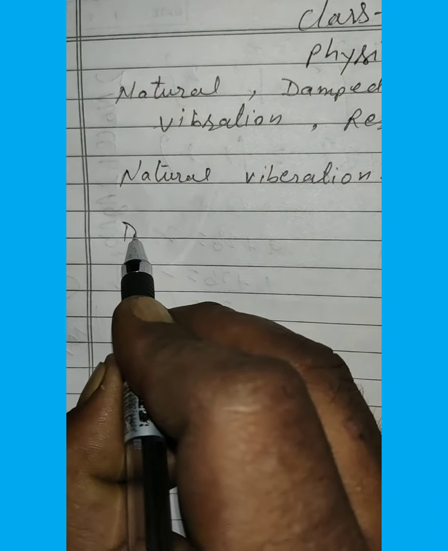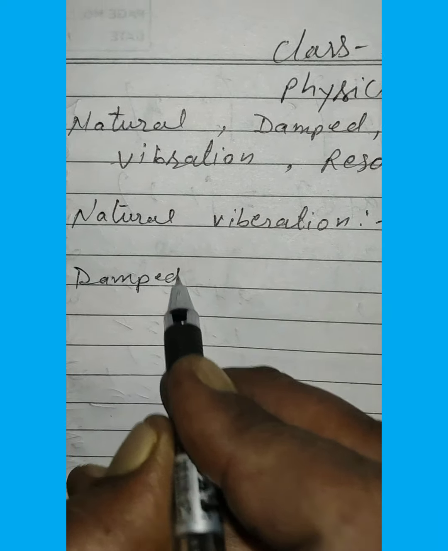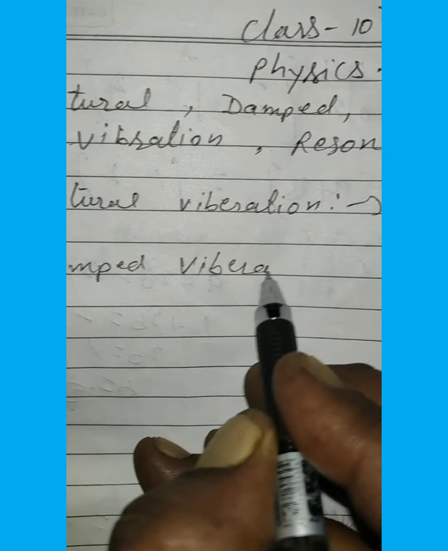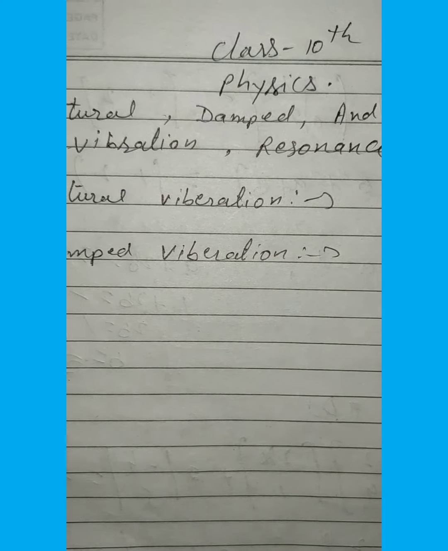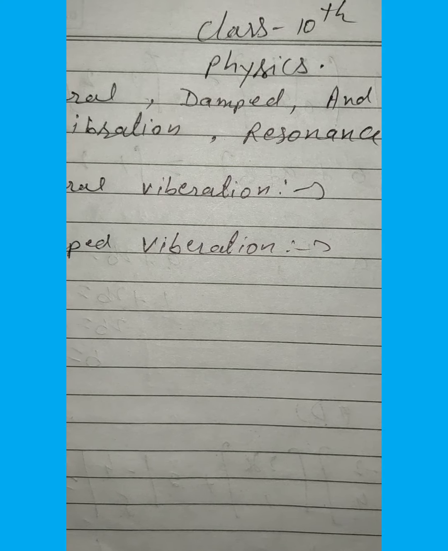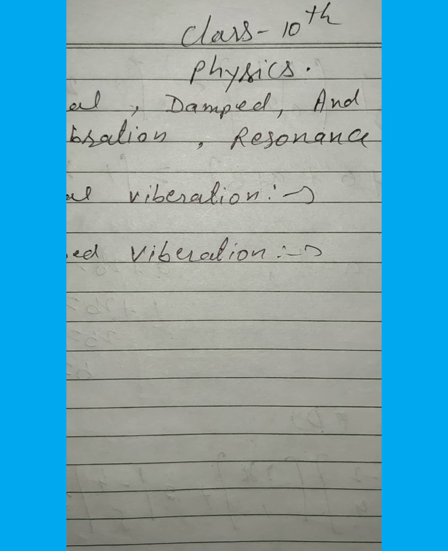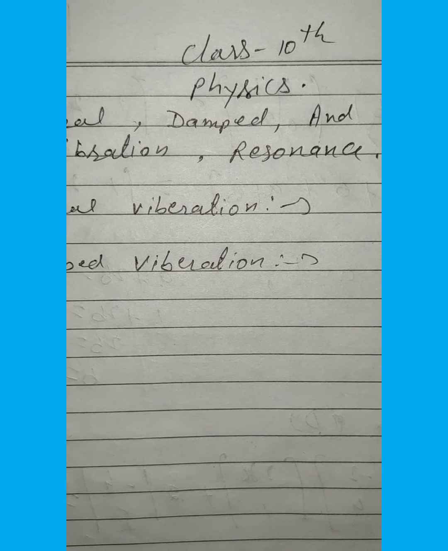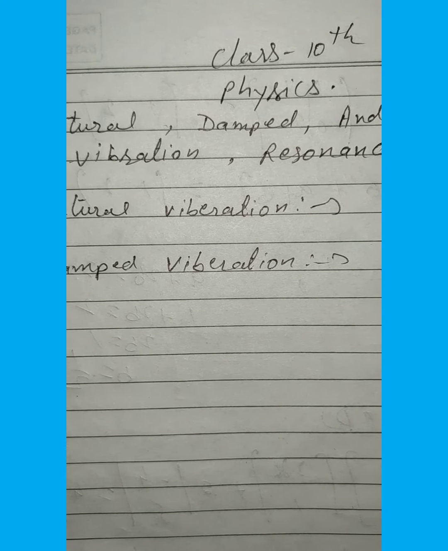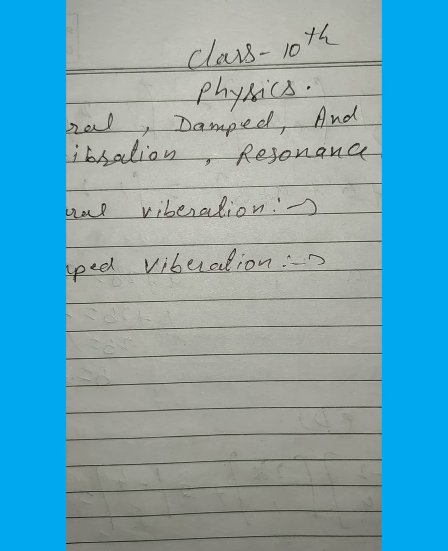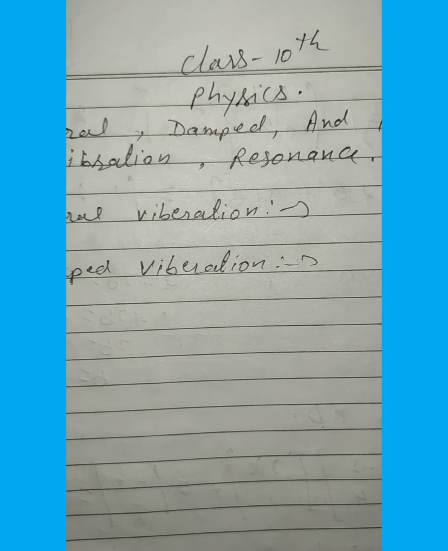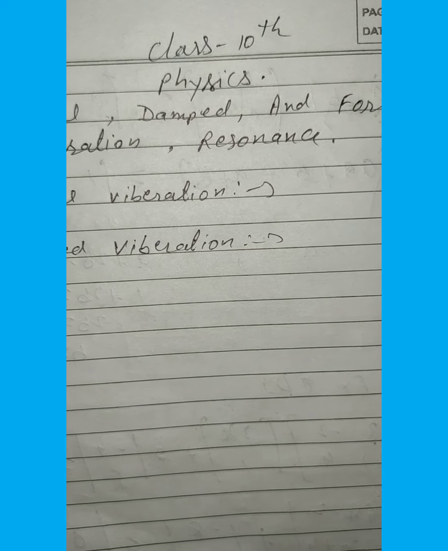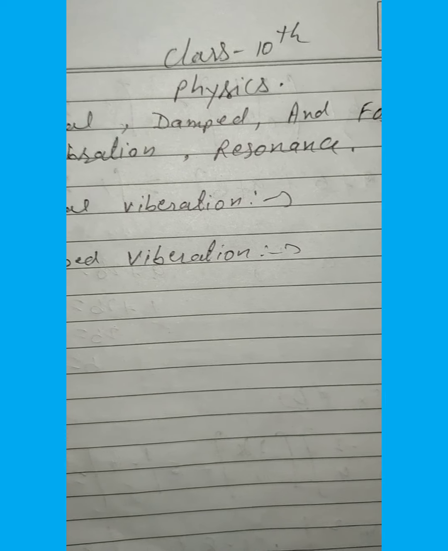Next one is the damped vibration. It is our common experience that when a body is made to vibrate in a medium, the amplitude of the vibrating body continuously decreases with time and ultimately the body stops vibrating. Such vibration is called damped vibration. Thus, the periodic vibration of a body of decreasing amplitude in the presence of a resistive force is called damped vibration. In damped vibration, two forces act on the body.